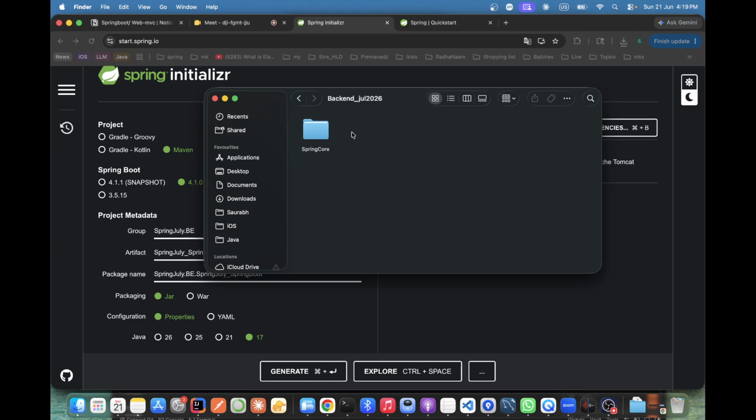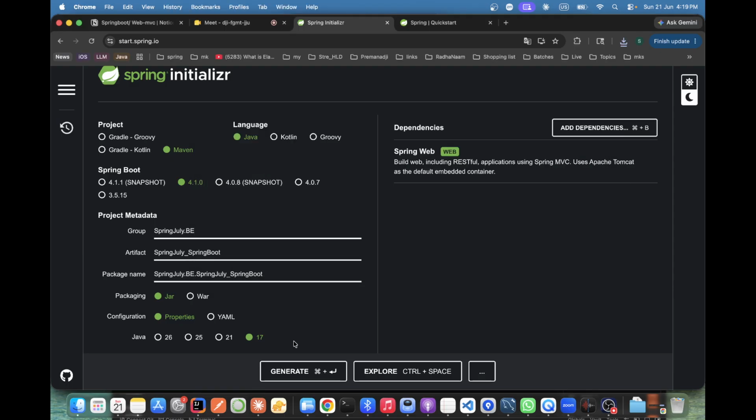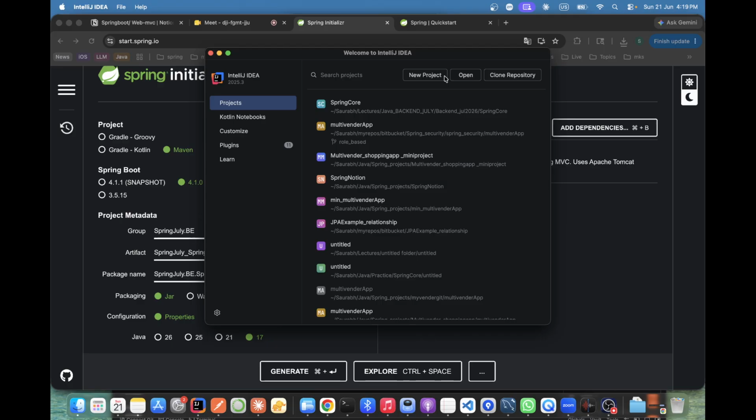Earlier we had Spring Core. I'm just creating Spring Boot here. Correct? Now I'll try to open it in our IntelliJ. Open.